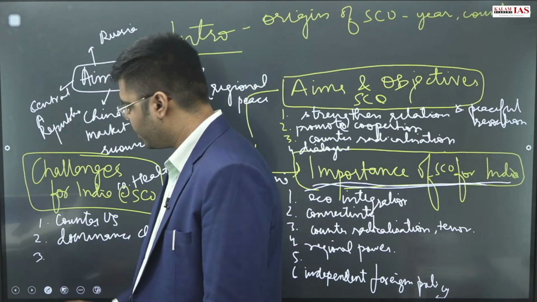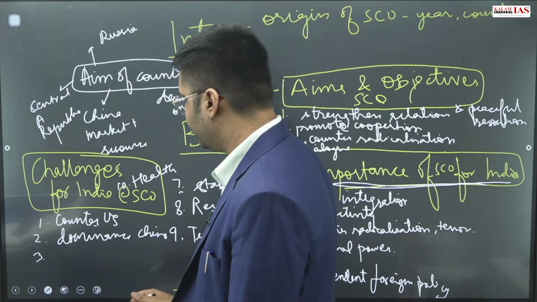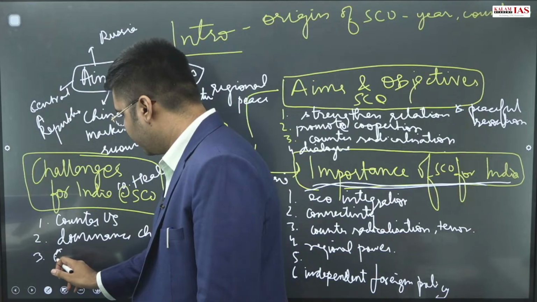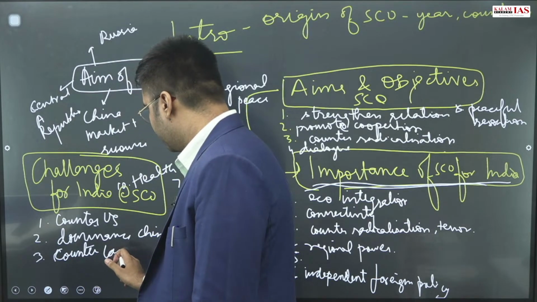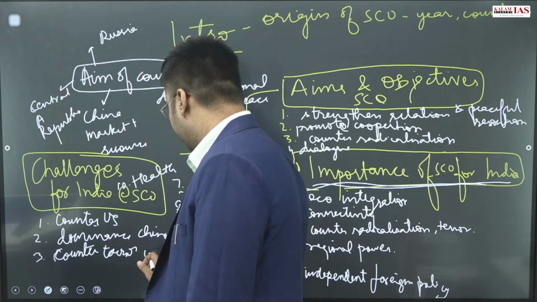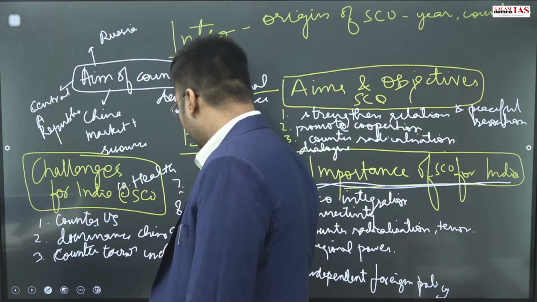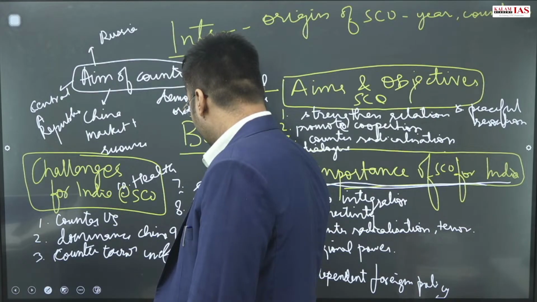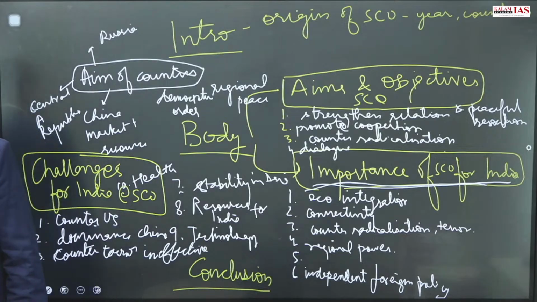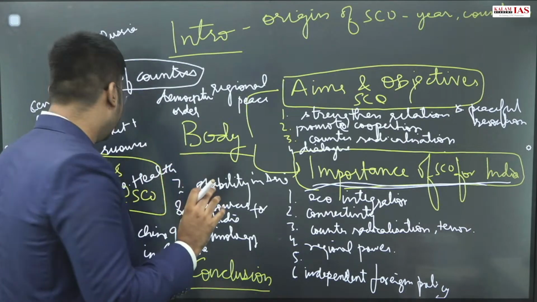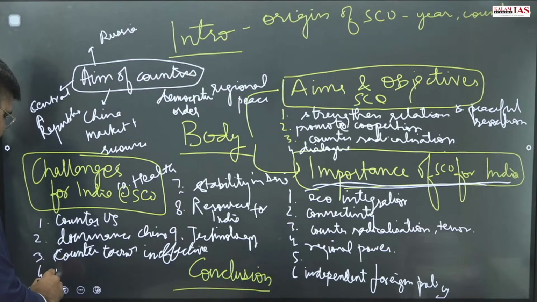Although they have a separate structure, a separate body in the form of RATS, counter-terror is ineffective because no conclusive coordinated action against terrorist groups operating in the region has been made possible in the Shanghai Cooperation Organization. Another challenge for India is the support for the Belt and Road Initiative.